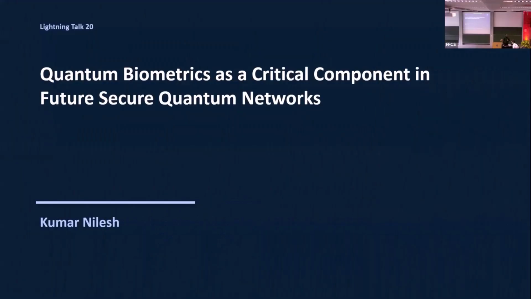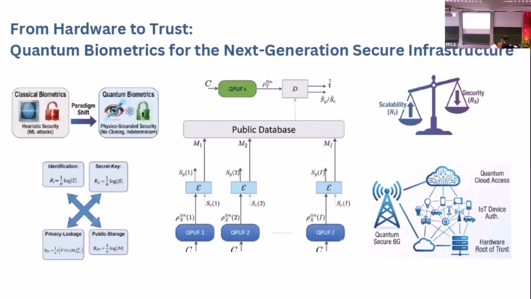I'm Kumar Nilesh. I'm a PhD student at TUM under Professor Holger Boche. When you look at the future of 6G networks or massive IoT networks, there is a big threat in user identification that Mark was pointing out this morning before lunch.